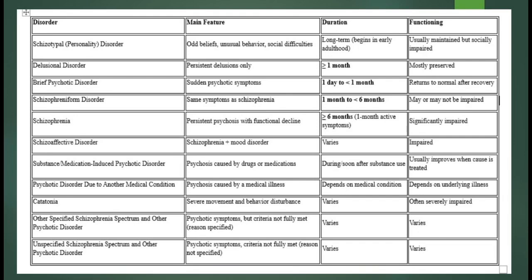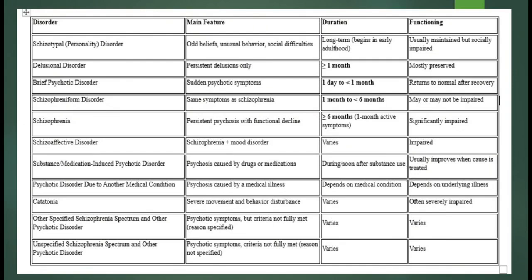Delusional disorder is characterized by 1 or more fixed, false beliefs, lasting at least 1 month. Apart from the delusions, daily functioning is usually relatively normal. Brief psychotic disorder involves a sudden onset of psychotic symptoms such as delusions, hallucinations, or disorganized speech. It lasts from 1 day to less than 1 month, with full recovery expected.